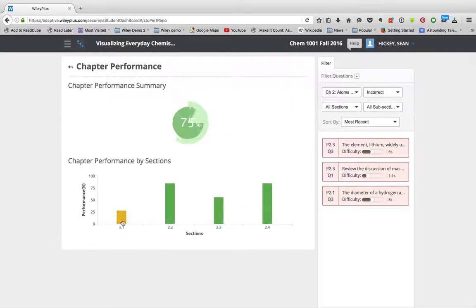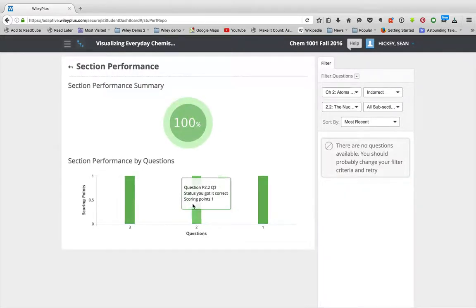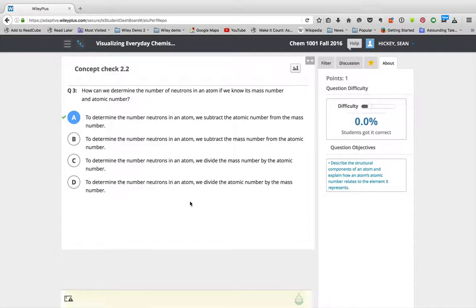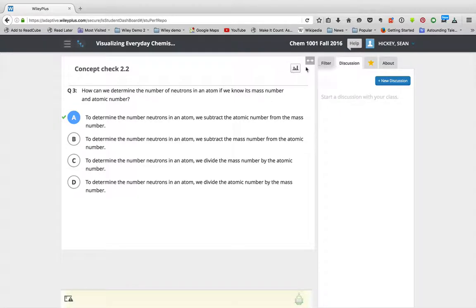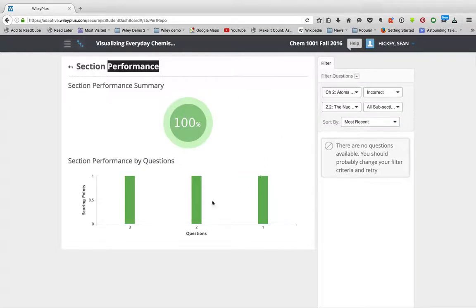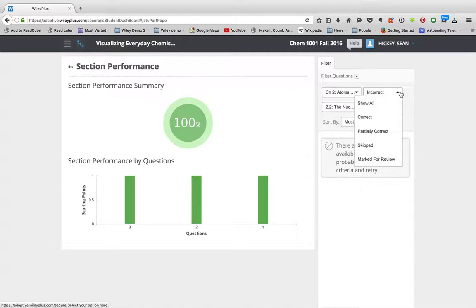You can also click into here and see how you did per section. Click into the section, see the questions, and then you can also click the questions from there. And once again, this one was correct, so you have the answer already there. If you think there's a problem, usually there's not. These are pretty well vetted. You could click this, and then you can also always start a discussion on a question. And remember, always click that little icon to bring you back to your performance report.